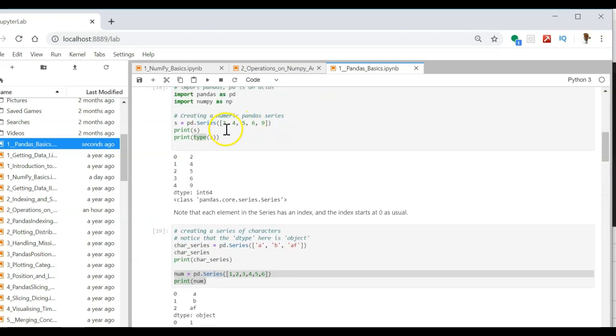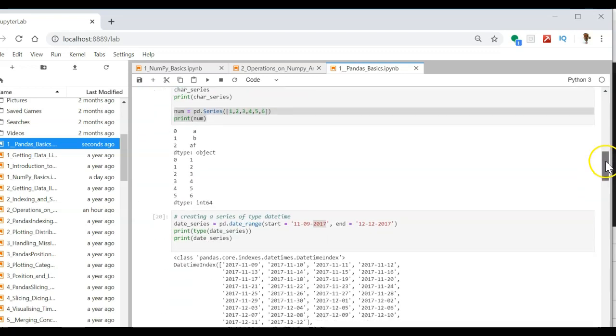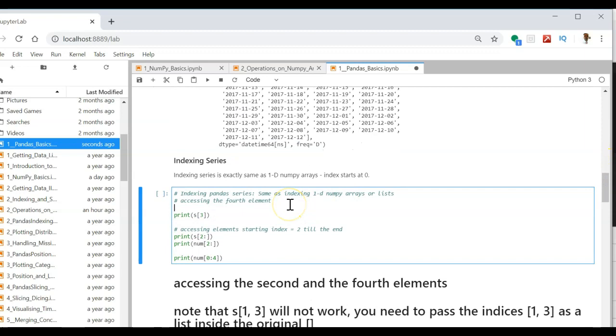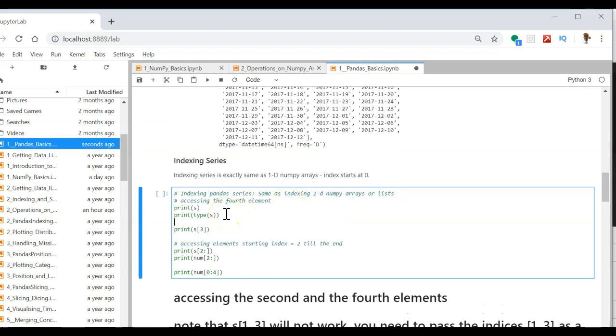So let me print this series s here to have a better understanding. Now I want to access the third element. So let me comment out the other code here.